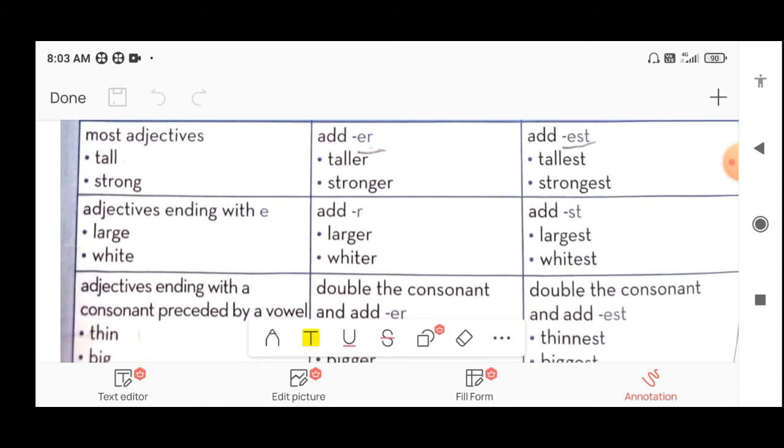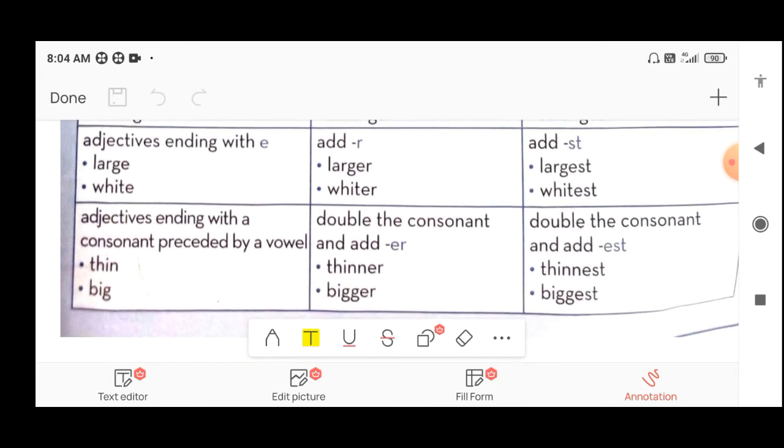Now see the next point, adjectives ending with e. In some of the adjectives the last letter is e. Here we have to add only r. No need to use e again. For example, large, L-A-R-G-E. E is given. So in comparative we have to add only r, larger. And in superlative we have to add only st. No need to use e. So it becomes largest. Then white. The same, e is the last letter. So whiter and whitest.